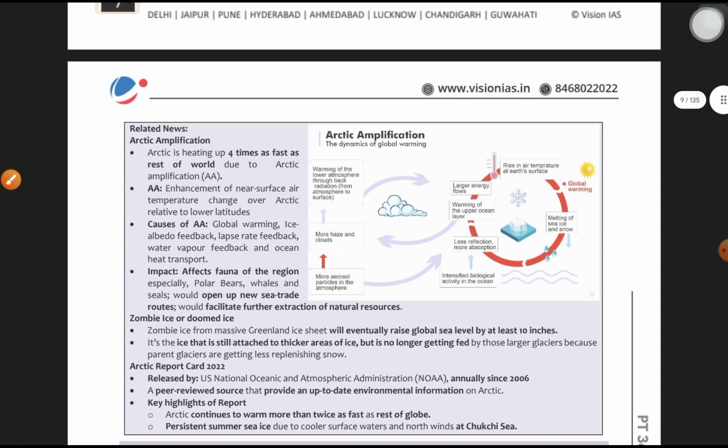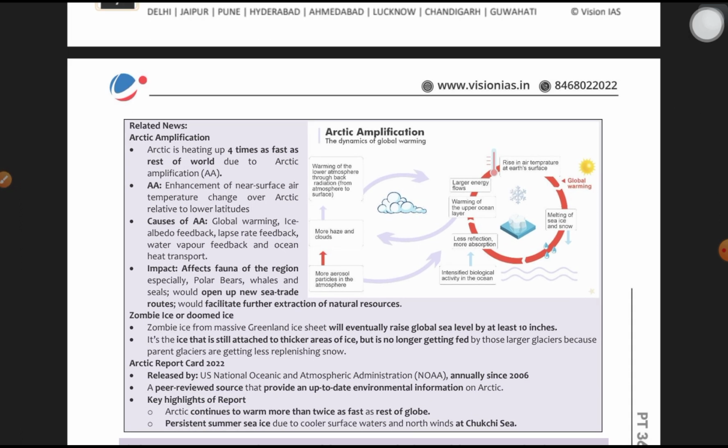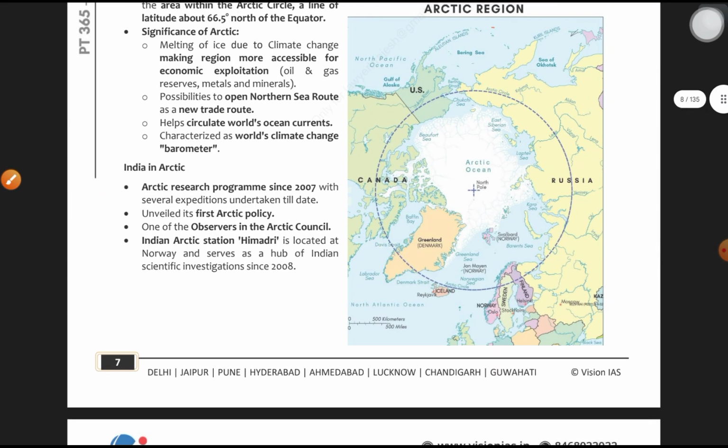Arctic amplification, AA. Even this simple Arctic amplification, AA, could be a question. Sometimes AA seen in the news, what was it about? It could be a simple question. What is Arctic amplification? You can understand here simply. It is enhancement of near surface air temperature change over the Arctic relative to lower latitudes. Compared to the lower latitudes, see, this region is lower latitudes.